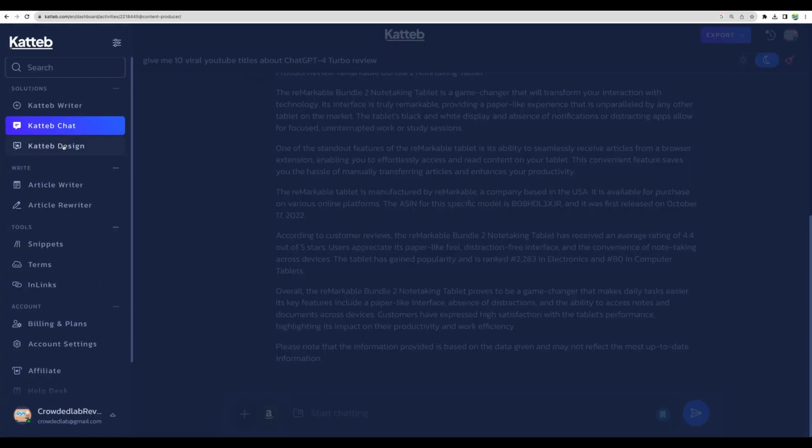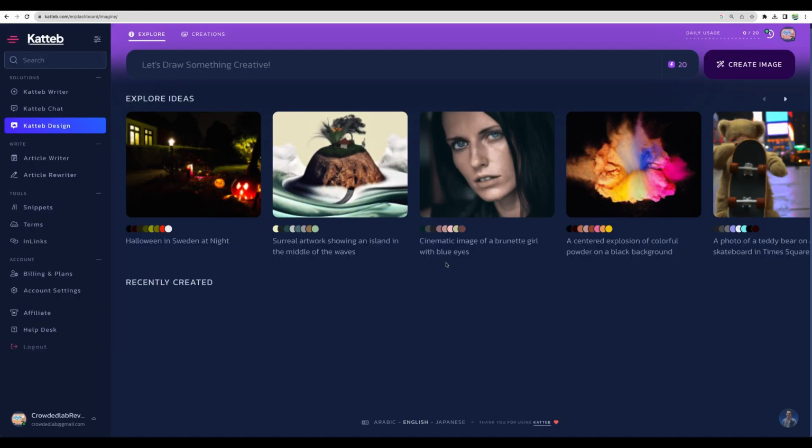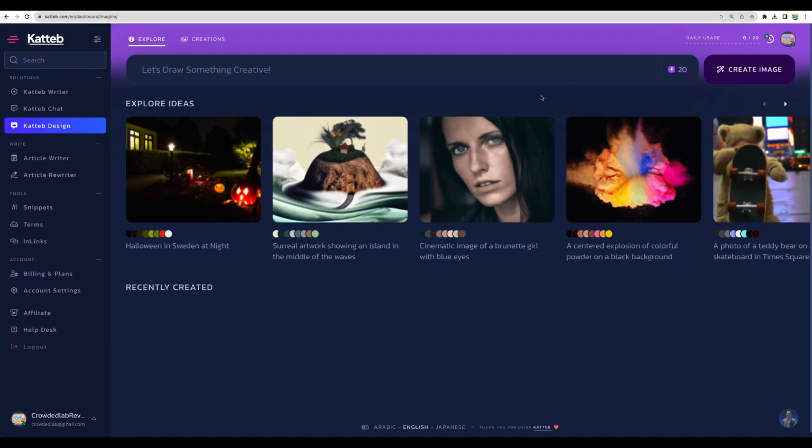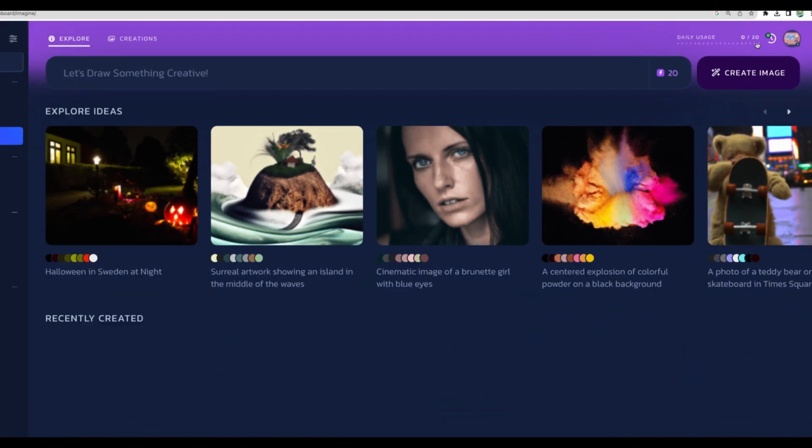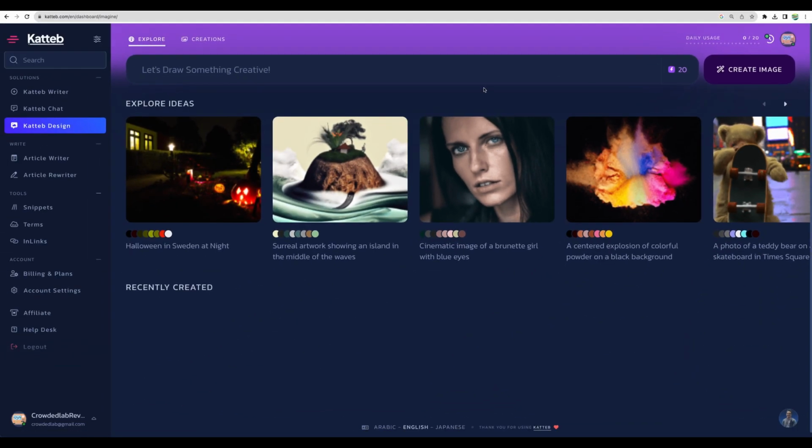All right, moving to the next feature, Katteb Design. Honestly, I don't use image creator from Katteb. You're given some daily quota, but honestly, I prefer a specialized image creation software. So let's skip this. And I will leave the link to a few other AI image generators, which you might get on AppSumo on a lifetime deal.